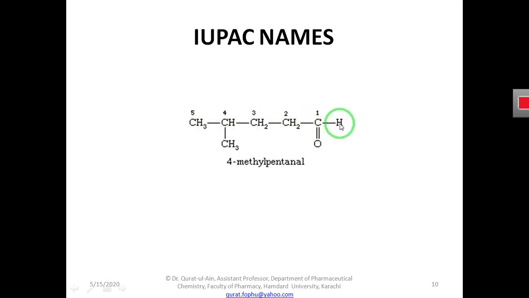So one is bonded with hydrogen, one is bonded to this R group, and two are bonded with this oxygen. So in the case of aliphatic aldehyde, what is the definition of aldehyde? Aliphatic aldehydes are the molecules that have an aliphatic chain attached to the aldehydic functional group.